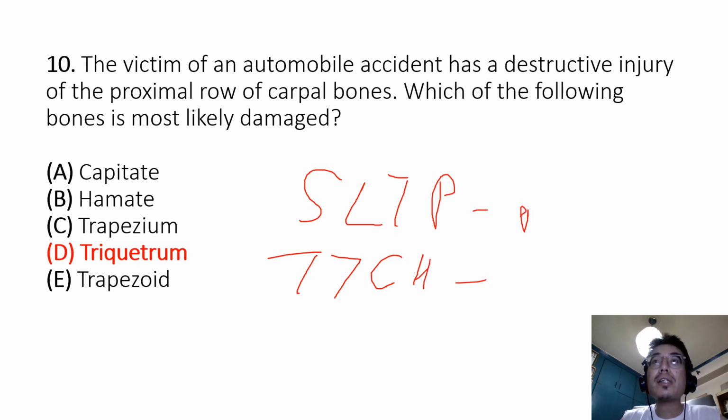This is the distal row. Parts of the proximal row therefore are the scaphoid, lunate, triquetrum, and pisiform, and parts of the distal carpal bones are the trapezium, the trapezoid, the capitate, and the hamate. Some lovers try positions that they can't handle.